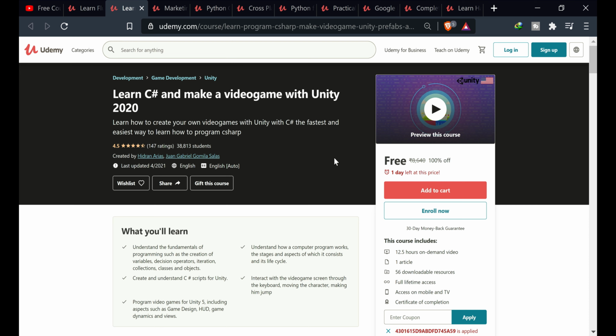The next course is Learn C# and make a video game with Unity 2020. In this course, you will understand the fundamentals of programming such as creation of variables, decisions, operators, iteration, collections, classes, and objects, understand how a computer works and its life cycle, create and understand C# scripts for Unity, interact with the video game screen through the keyboard, move characters, make them jump, and program video games for Unity 5, including aspects such as game design, HUD, game dynamics, and view.